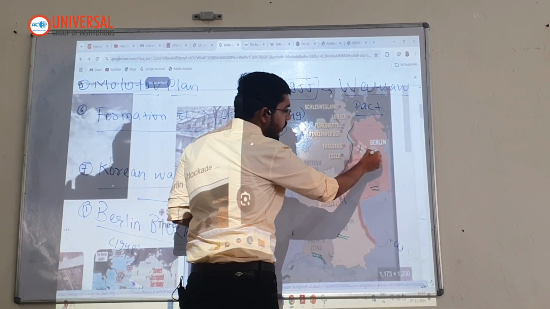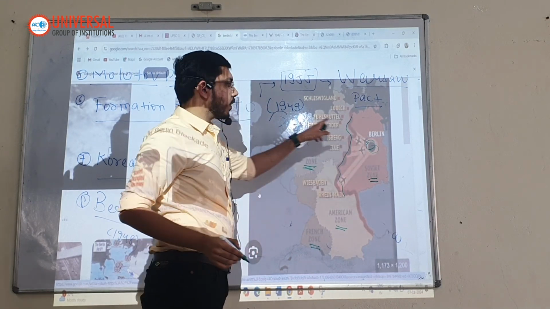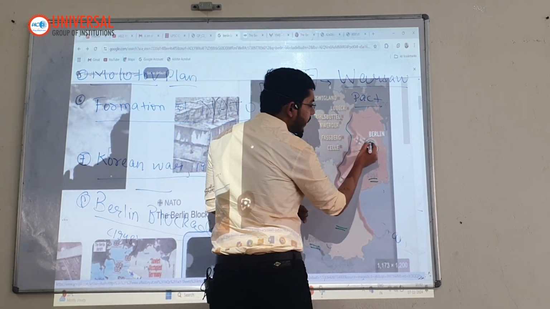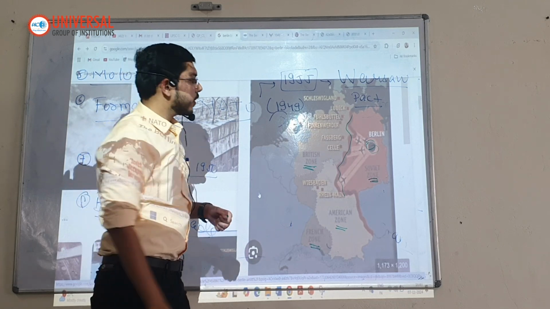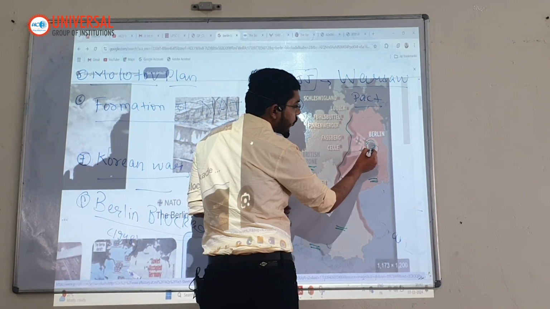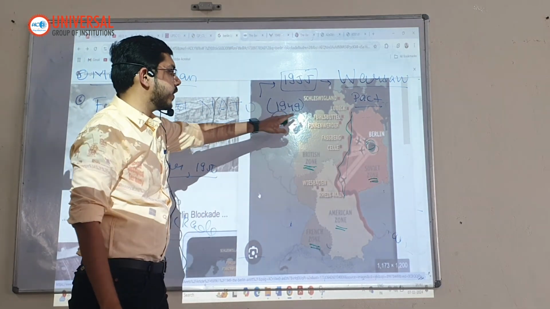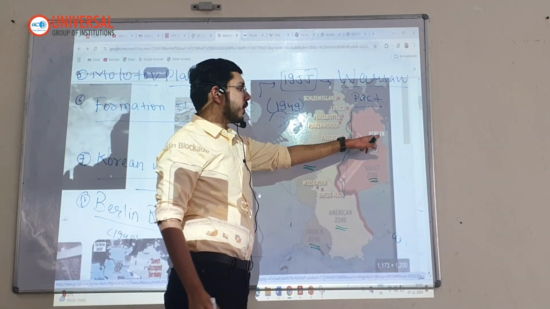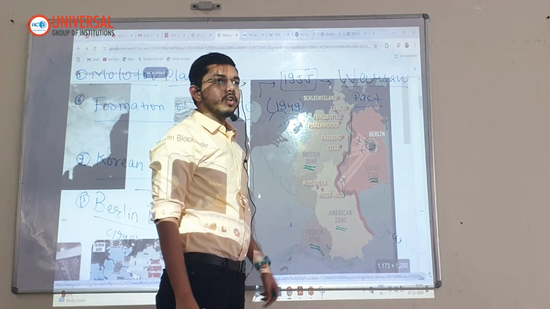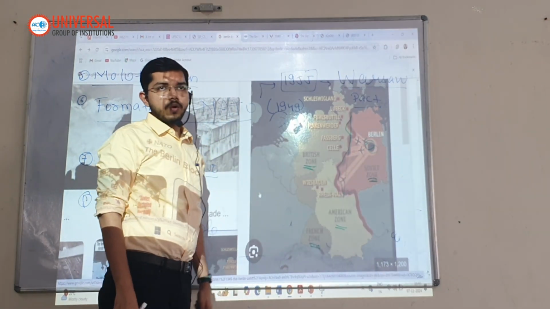And Berlin was under the control of the British zone, but all the territories around Berlin were under the control of the Soviet zone. So what the Soviet Union did was create a blockade and prevent supplies of food and relief materials coming from Western Germany into Eastern Germany. And Berlin was located in Eastern Germany. So this actually led to the creation of what is called the Berlin Wall.